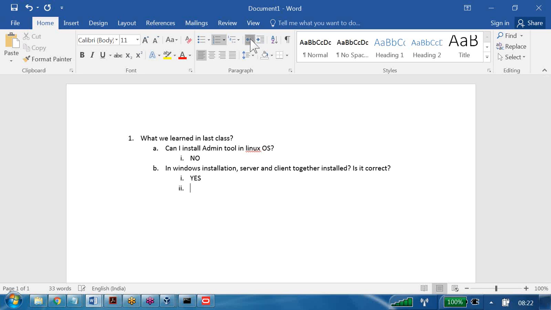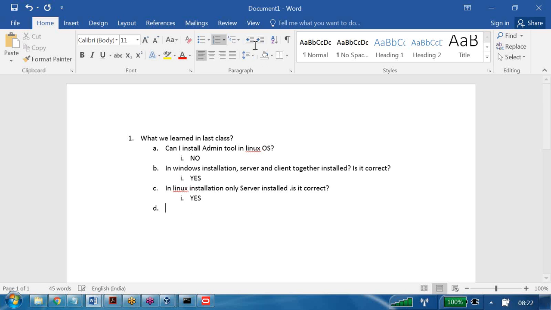Next, in Linux installation, only the server is installed. Is it correct? Yes, that is also correct.